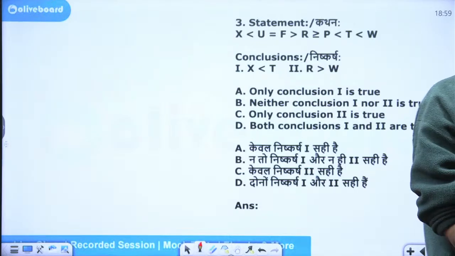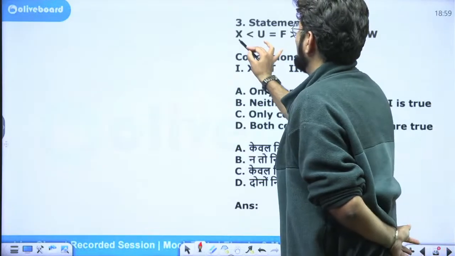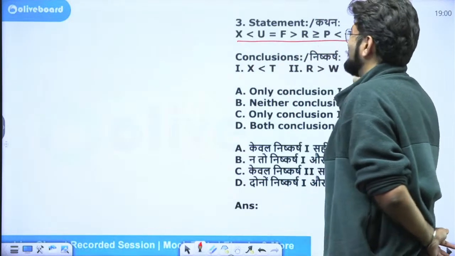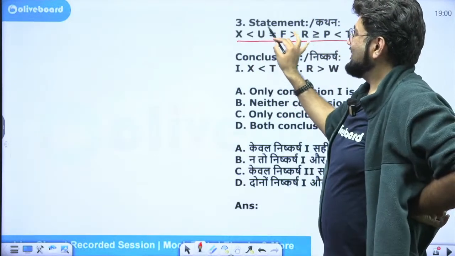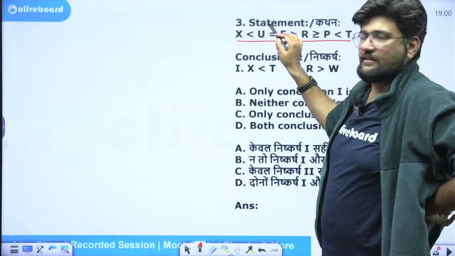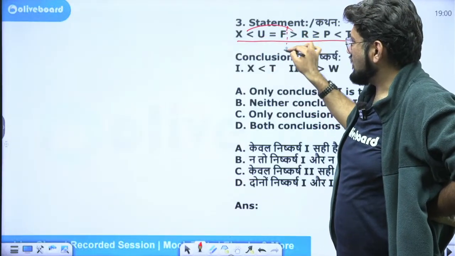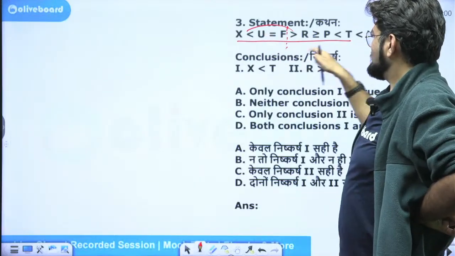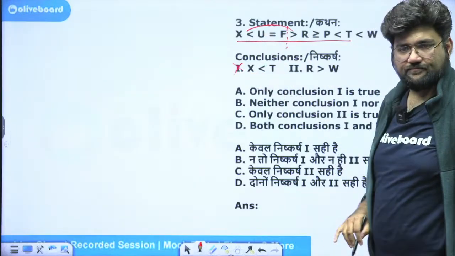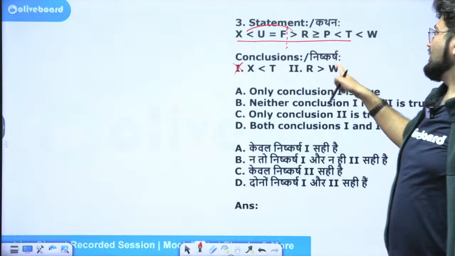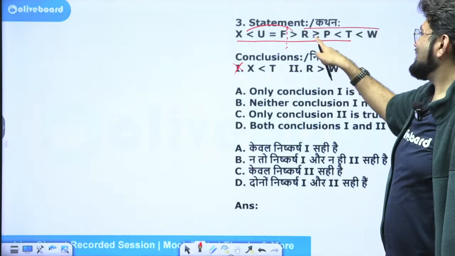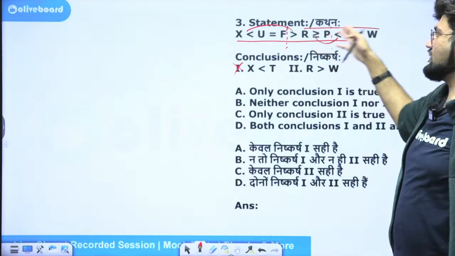X and T. They are asking us about X and T. To go from here to here. Here and here I will go, but now I don't even have to solve anything. I will just look at this. These are opposite signs here. That means X is not related to anything after F. X and T are not related. It cannot be determined. What about R and W? R and W, same thing immediately. So after P, R is not related to anything.